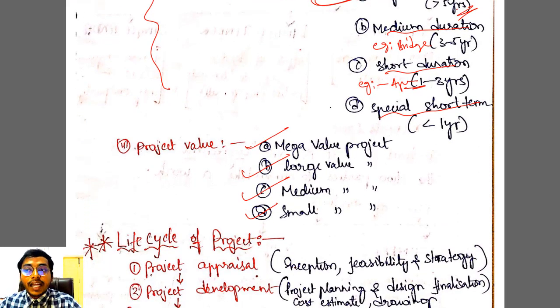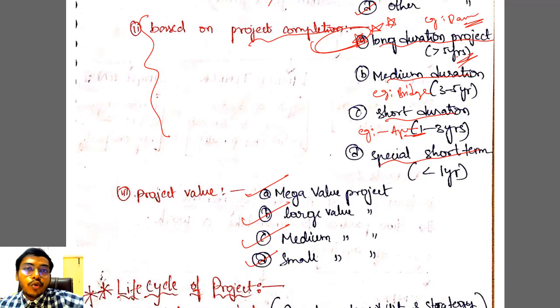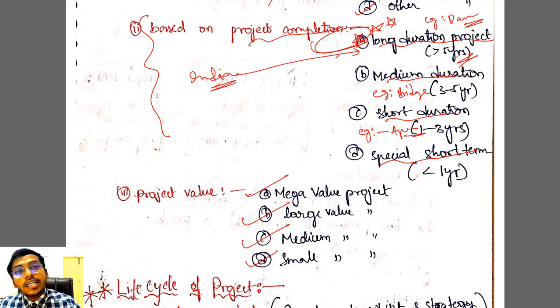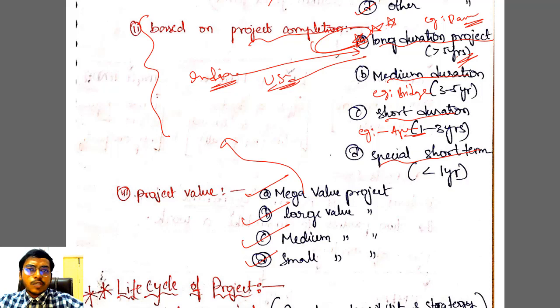I cannot give exact values, because even in the USA, if you tell someone you are involved in a long duration project, he will understand that it takes more than 5 years. But mega value project will be different in different countries.